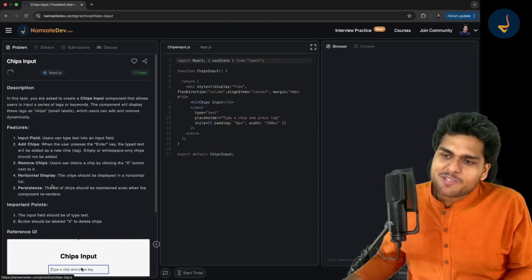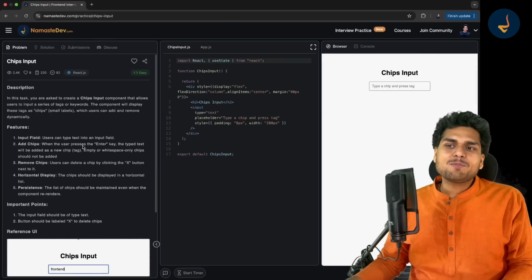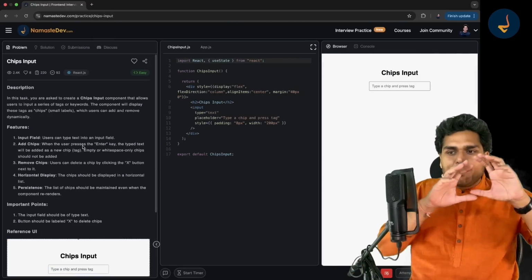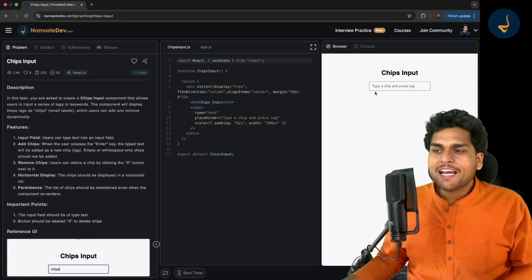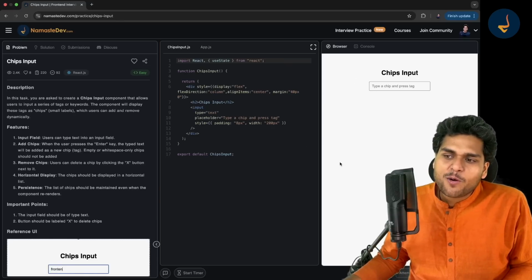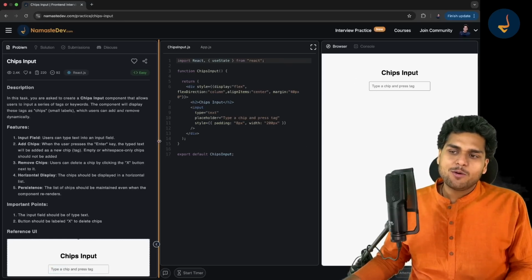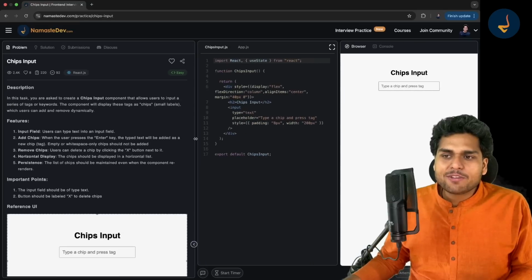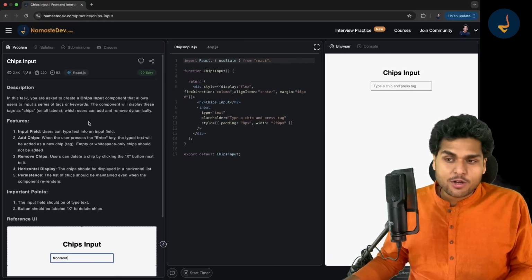Let's go to this chips input question. So if you go to this chips input question, here you see the problem statement on the left, and here is the practice platform or the playground for you all. Okay, so you can see here we have the problem statement.